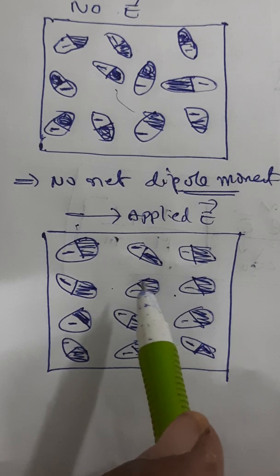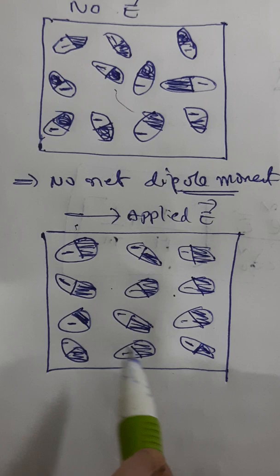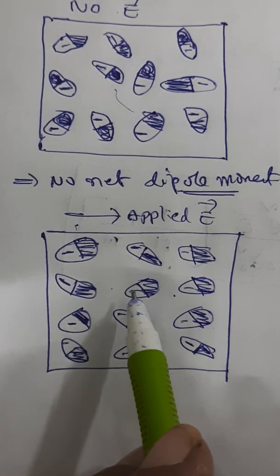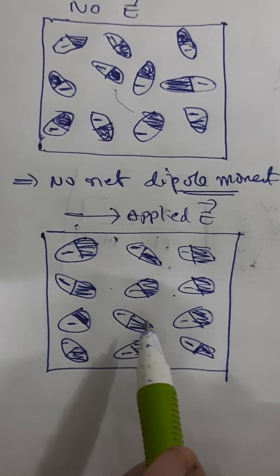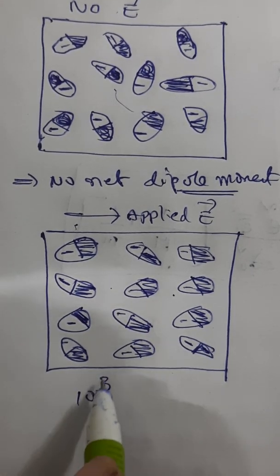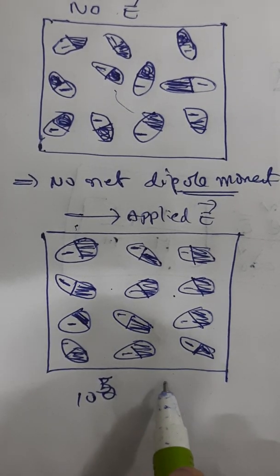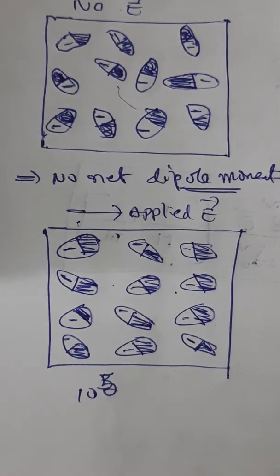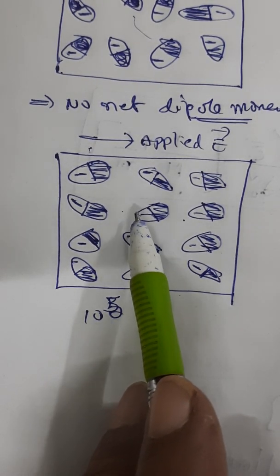They rotate. So even in the case of liquids and gases, where the molecules are free to rotate, a complete alignment cannot be achieved due to the randomizing effect of the temperature. However, it is estimated that it is sufficient if one molecular dipole in 10 power 3, or 10 power 5, completely aligns with the field to produce orientation polarization of the order of electronic polarization. Thus, orientation polarization is strongly temperature dependent.